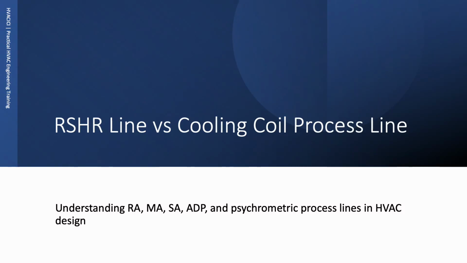Today, we are reviewing one of the common psychrometric chart mistakes in HVAC design, confusing the room sensible heat ratio line with the cooling coil process line. These two lines are related through the supply air point, but they are not the same.